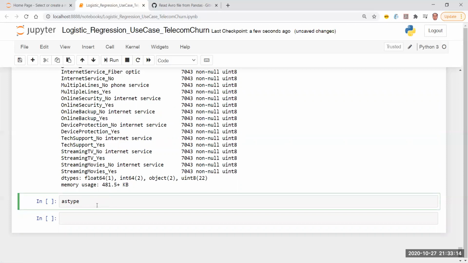This function helps you convert, or I will not say convert, represent the data type from one format to another. Let's say I have an integer. I would like to represent it as a floating point number with 2 places after the decimal. Not sure why I'm doing this, because after the decimal, anyways, I will be getting 2 zeros if I'm going to convert an integer into a float. But if that is the requirement, then I can use the astype function there.